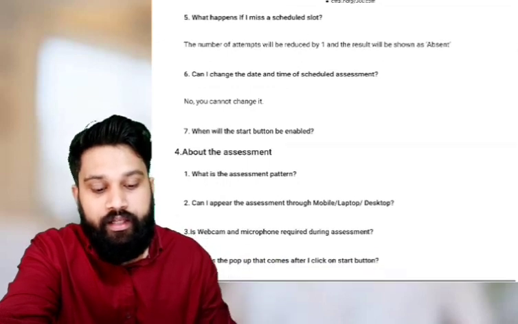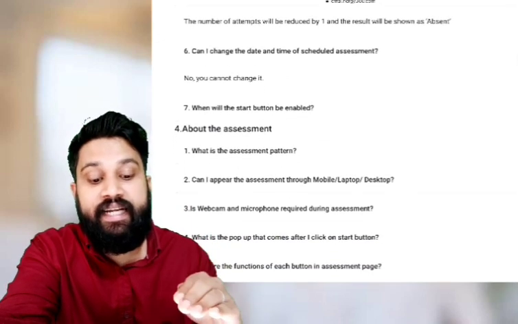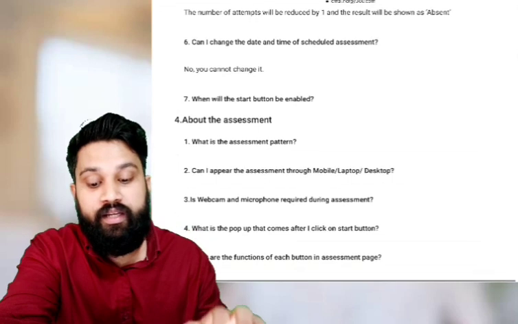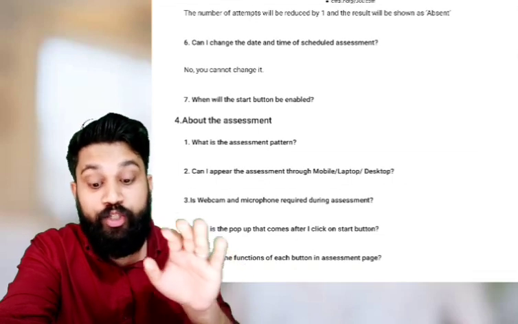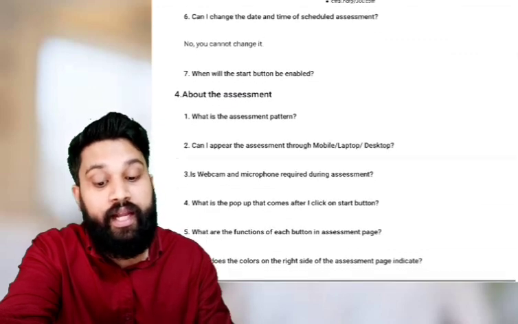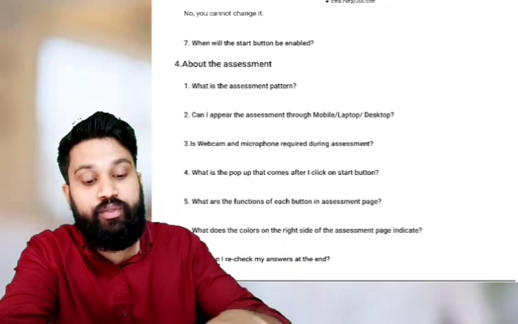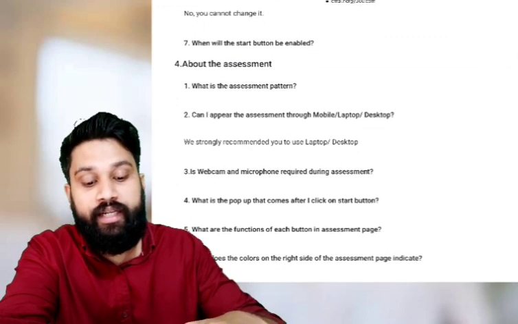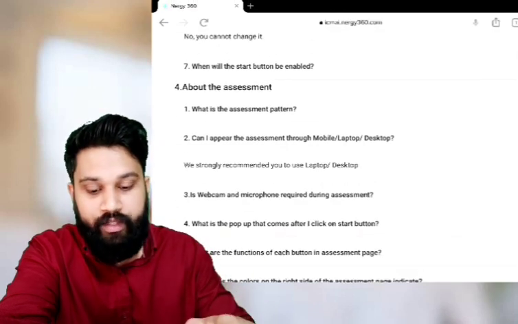Okay. The next question, can I change the date and time schedule of assessment? It's very important. No, you cannot change it. You cannot change the day. Once you schedule the date and time, you cannot change.